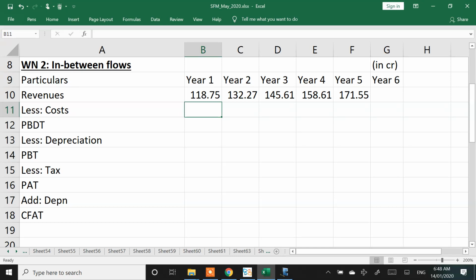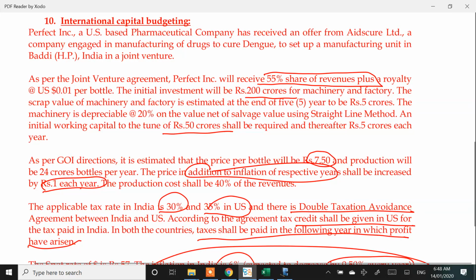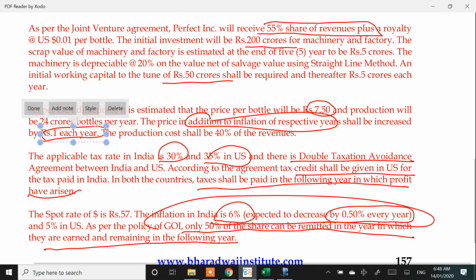Any doubts on this? Everyone done till this? Now expenses of this project is 40%. Somewhere the question has said the cost is going to be 40% of the revenues. It is mentioned the production cost shall be 40% of the revenues.